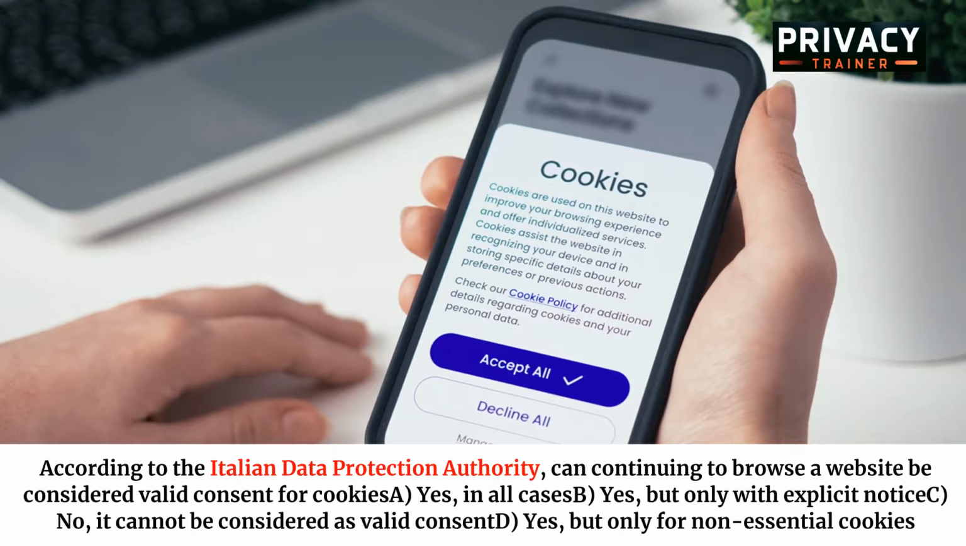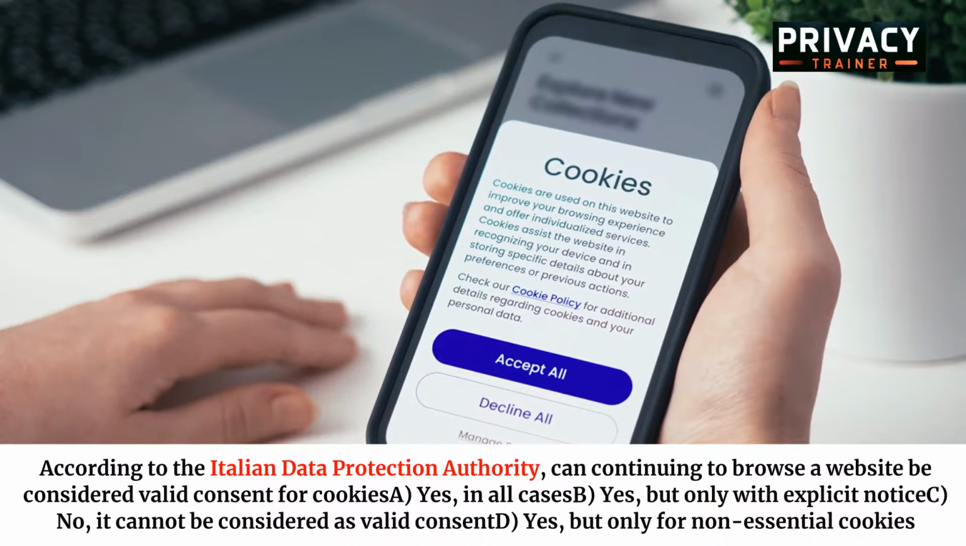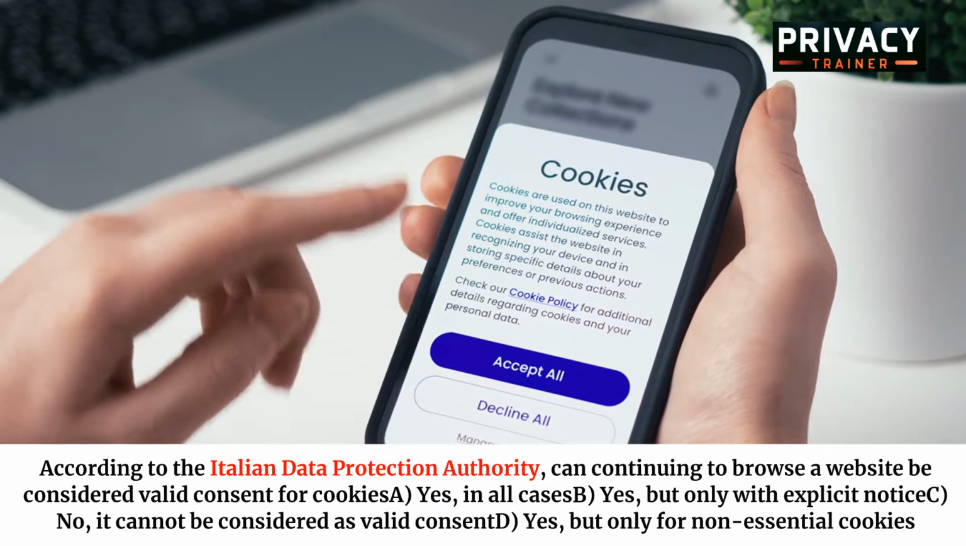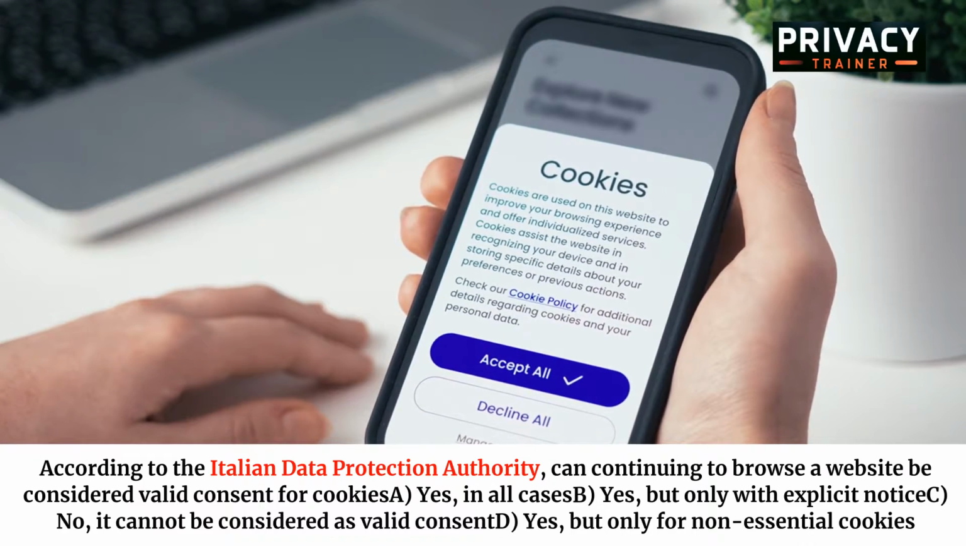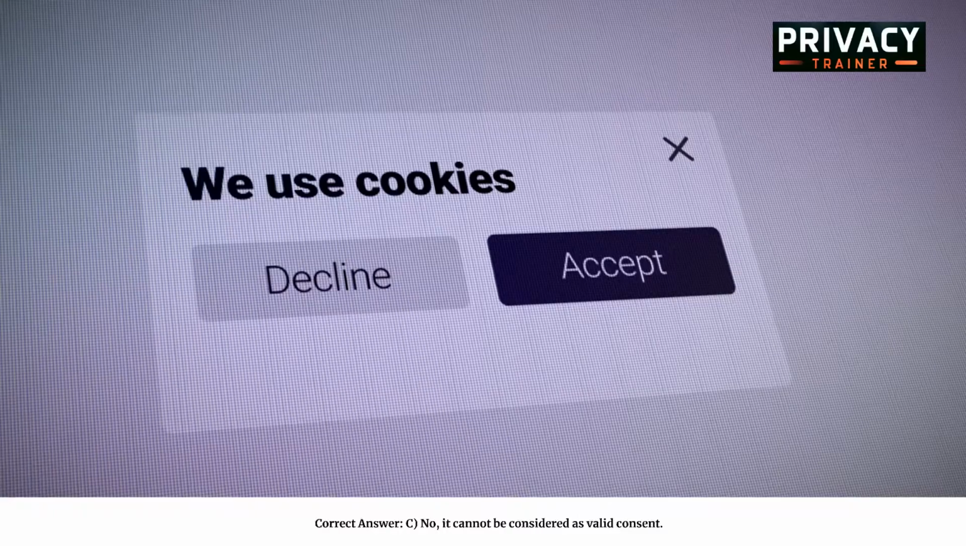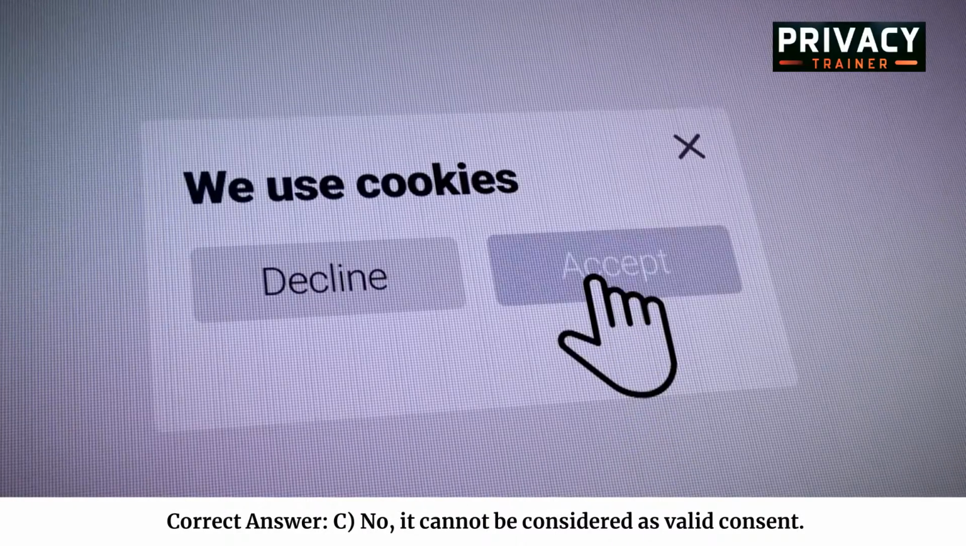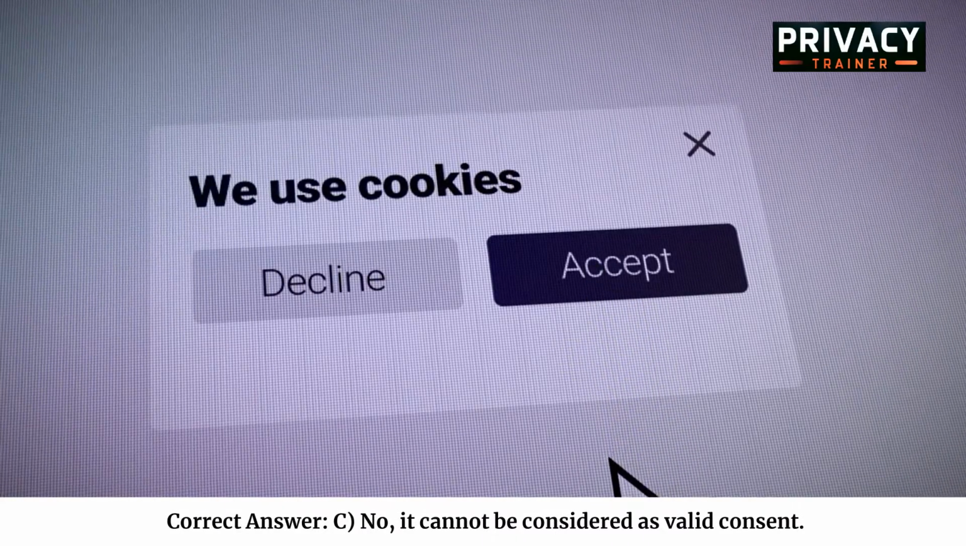According to the Italian Data Protection Authority, can continuing to browse a website be considered valid consent for cookies? A. Yes, in all cases. B. Yes, but only with explicit notice. C. No, it cannot be considered as valid consent. D. Yes, but only for non-essential cookies. Correct answer: C. No, it cannot be considered as valid consent.